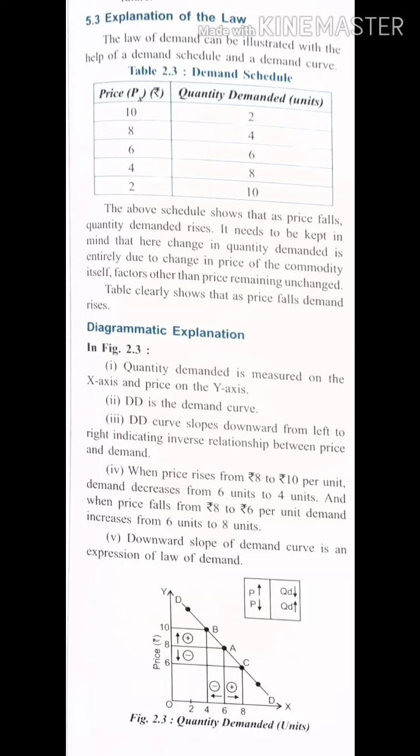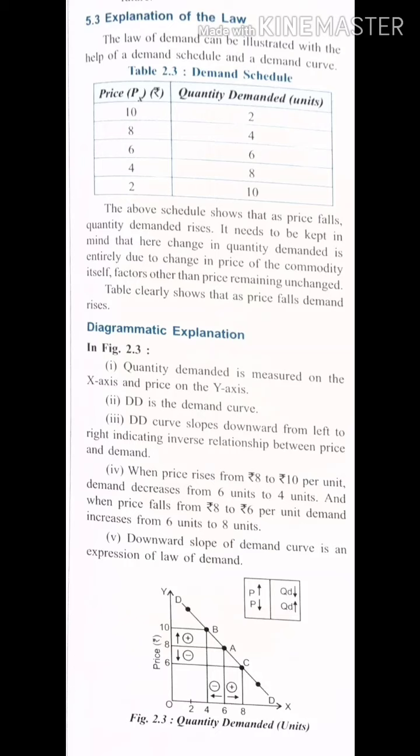Next in the row is the diagrammatic explanation. First and foremost we will explain the complete graph. We will explain that quantity demanded is measured on the x-axis. You can see the graph there. What is mentioned on the x-axis? It is quantity demanded. And what is mentioned on the y-axis? That is price. Fine. So quantity is mentioned on the x-axis, price is mentioned on the y-axis. That will be our first point.